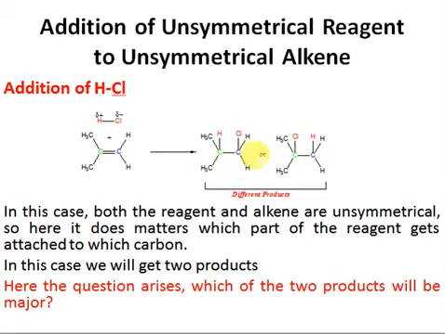So we get two different products. They are not the same, because this chlorine is attached to a carbon which is attached to two hydrogens, while this chlorine is attached to a carbon which is attached to two methyl groups. So we are getting two different products. And now the question arises, which of these two will be major? Which of these two will be formed in larger quantity?